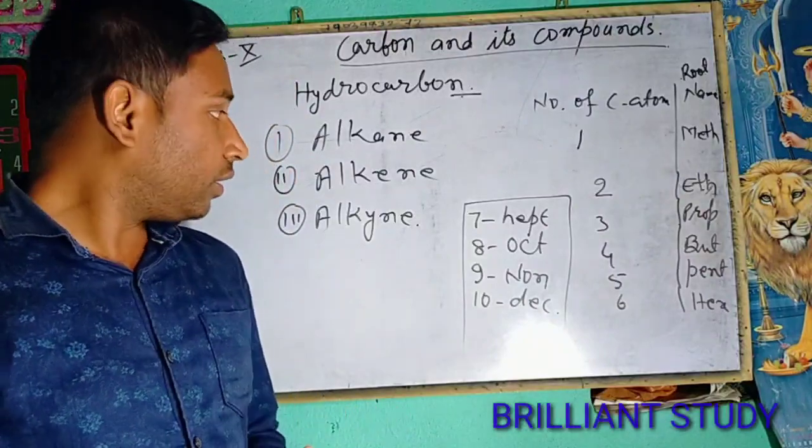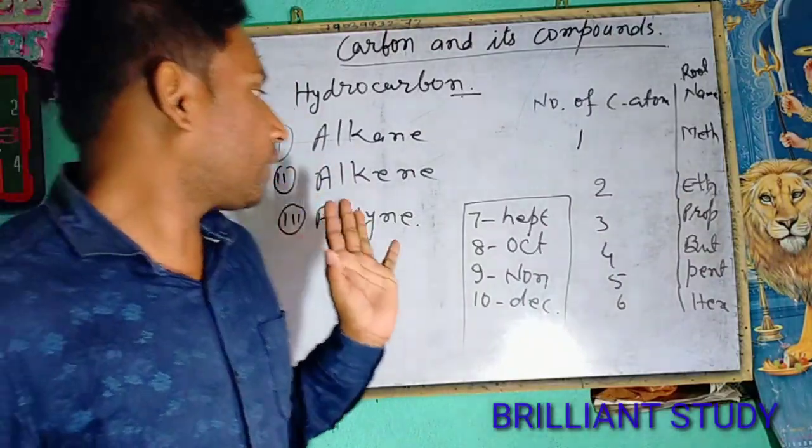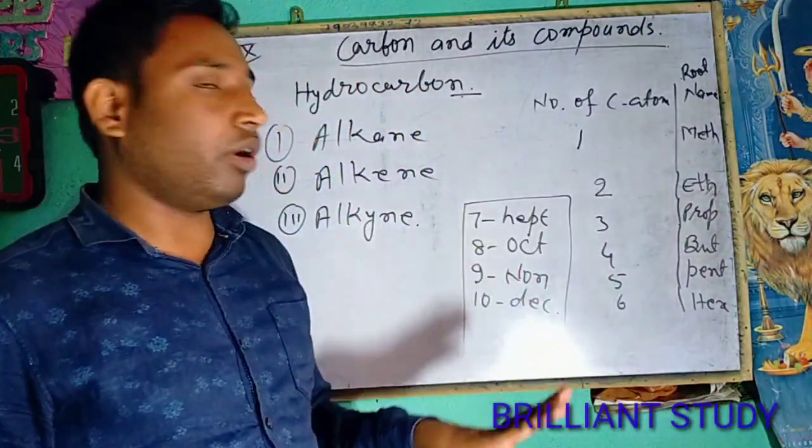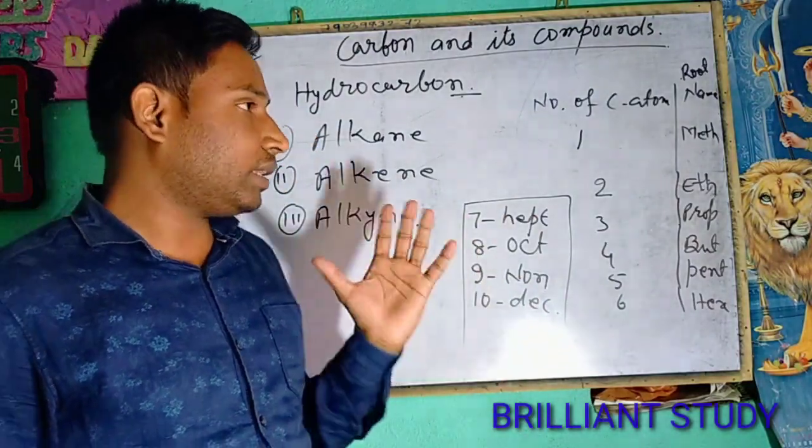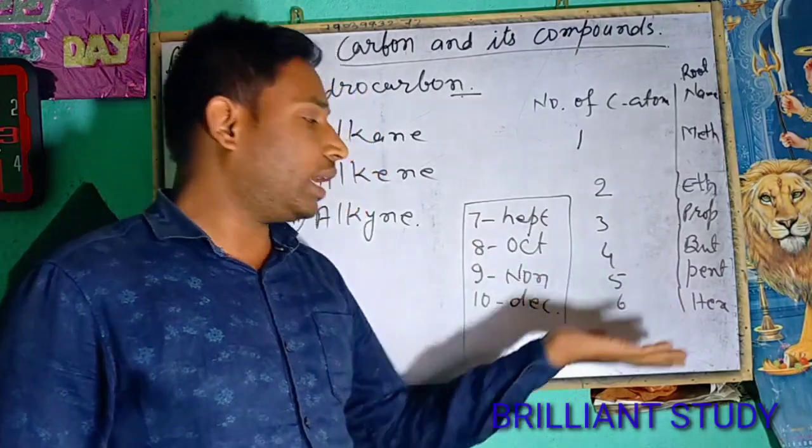And in this way we can give the name of the carbon compound that has more than 11 carbon atoms.